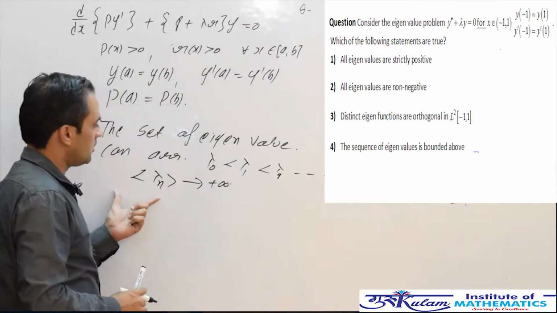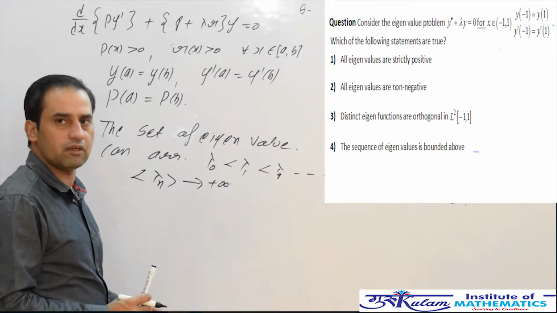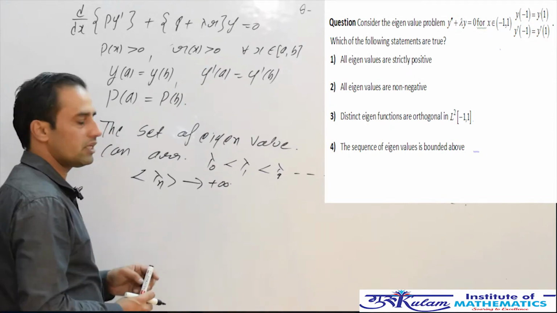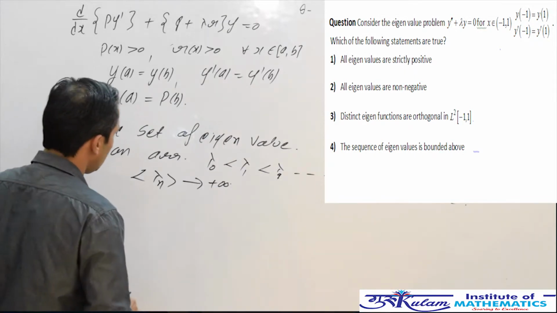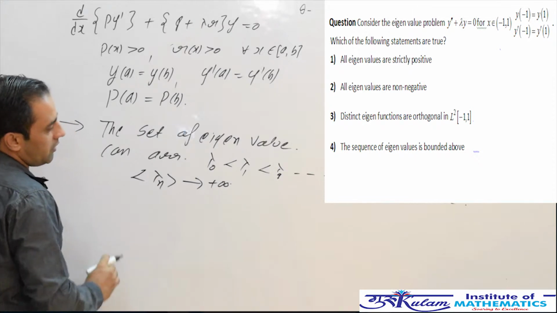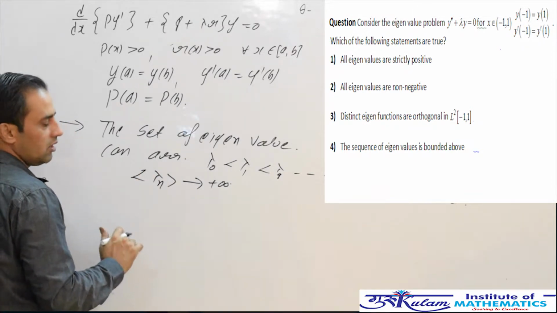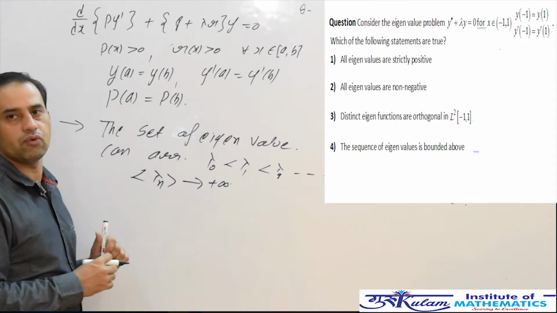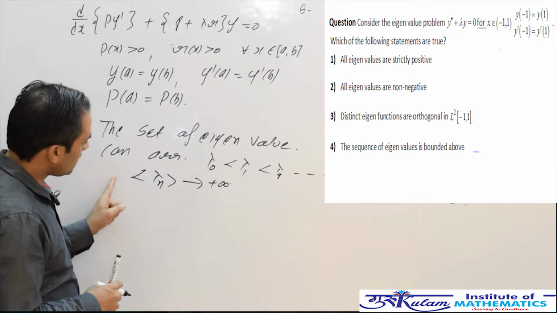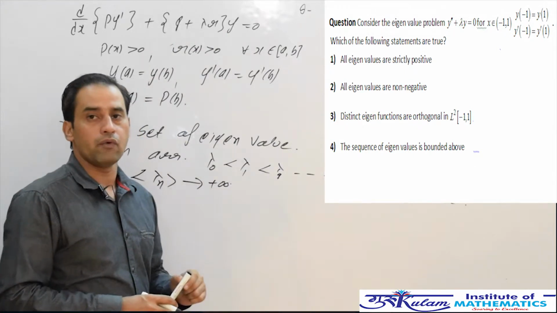Since the set of eigenvalues can be arranged in strictly increasing order, this set is countably infinite, and the set of eigenvalues is never bounded above.